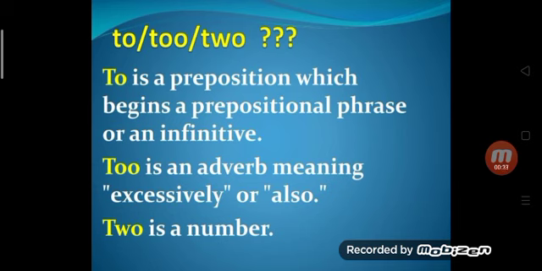TO is a preposition which begins a prepositional phrase or an infinitive. TOO is an adverb meaning excessively or also. Excessively means बहुत ज़्यादा. Also means भी. TWO is a number. TWO is a number, 1, 2, 3, 4, 5, we know.